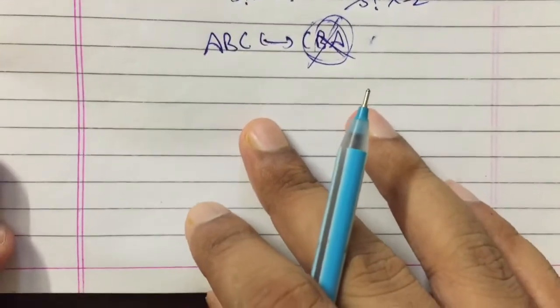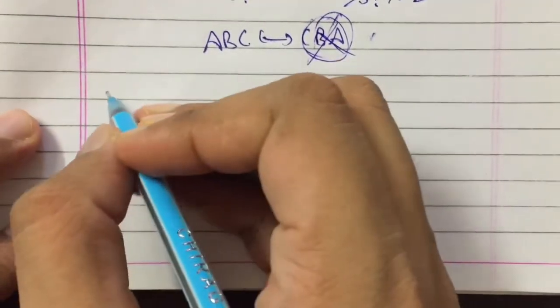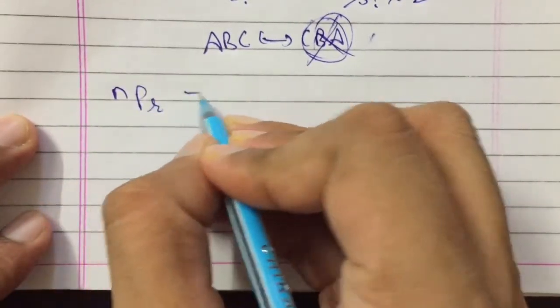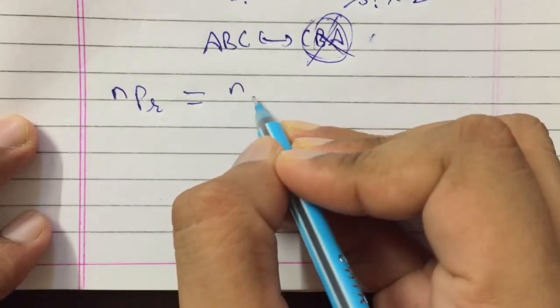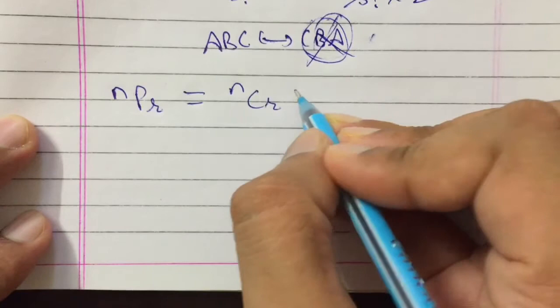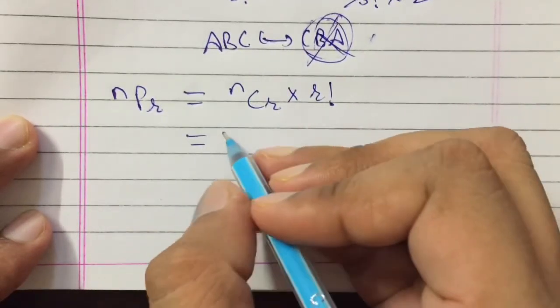So I'll tell you a few more formulas on it. There is a relation between NPR and NCR. The relation is NPR is equal to NCR multiplied by R factorial. How? I'll show you.